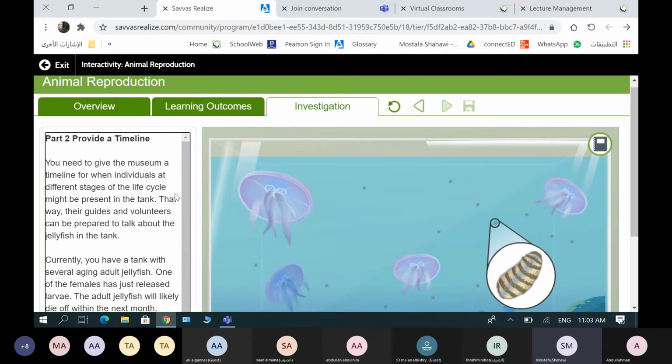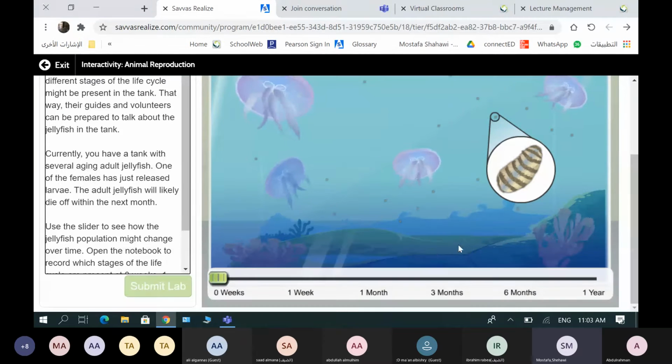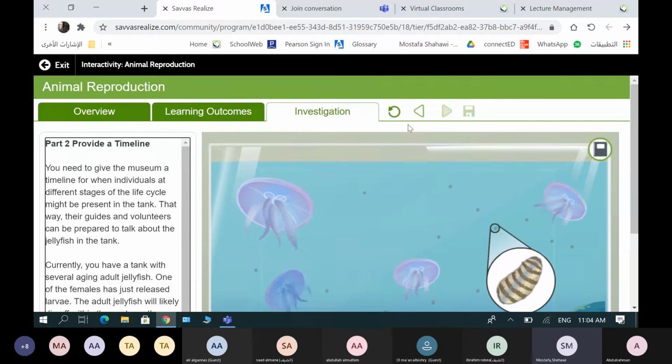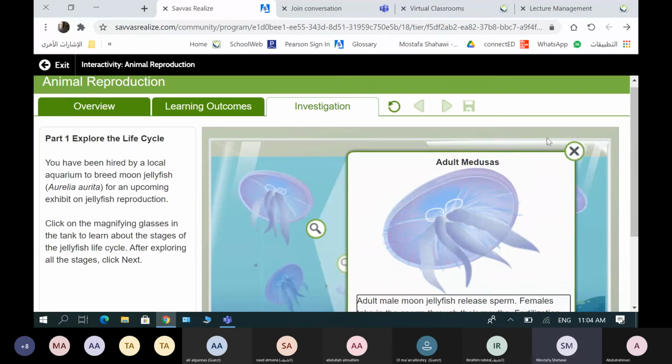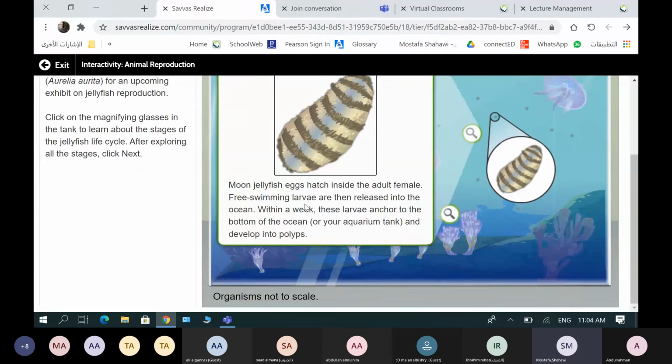After this, the larva will be produced, released into the ocean, and anchored to the bottom of the ocean. And polyps will be developed in how many months? It will take several months, a few months, to develop into reproducing polyps. So the first one takes 7 to 11 days. You have to write this in your timeline. After this, the larva, and you search for what's happening and what is the period needed for this change.